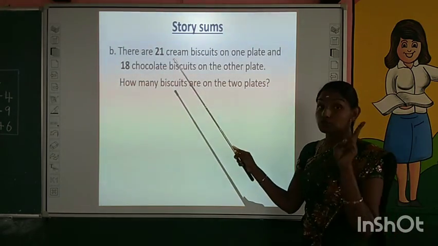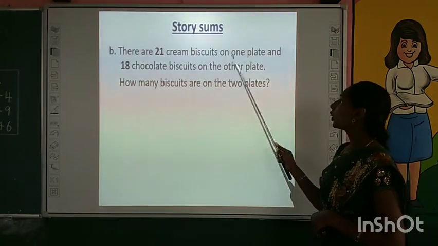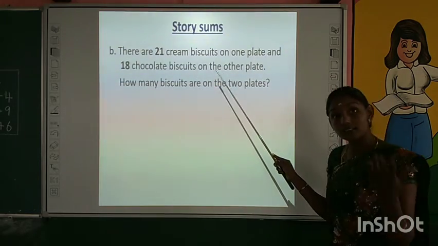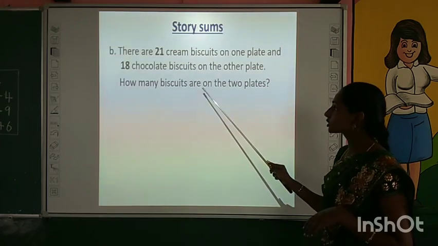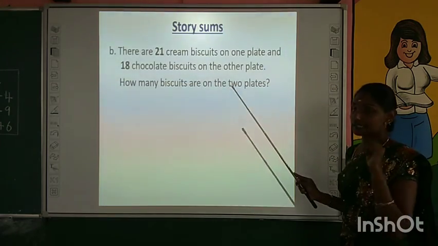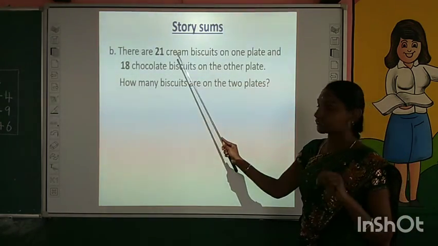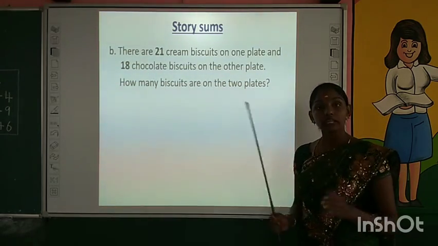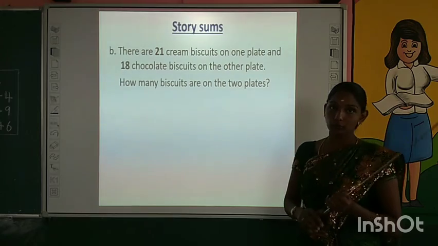There are 21 cream biscuits on one plate and 18 chocolate biscuits on the other plate. How many biscuits are on the 2 plates? In one plate there are 21 cream biscuits, on the other plate 18 chocolate. We have to find the total number of biscuits.